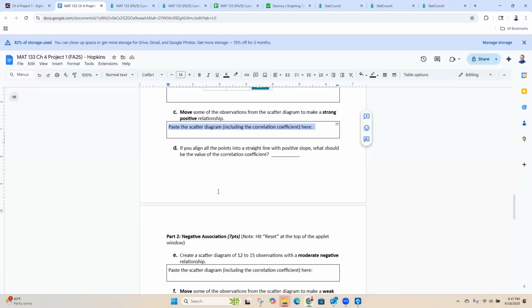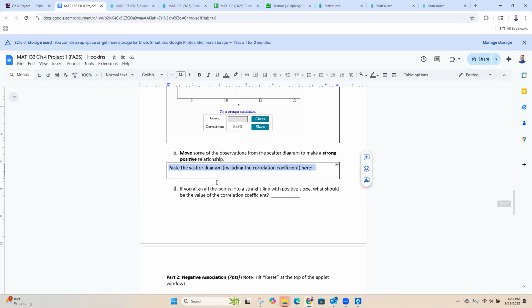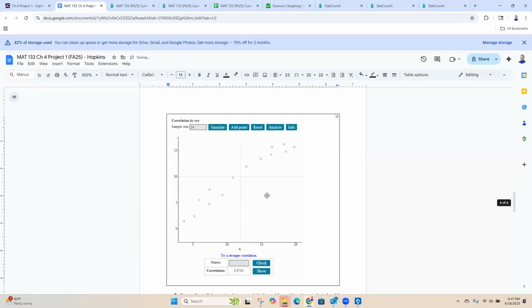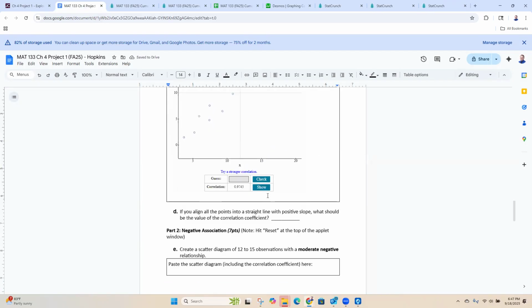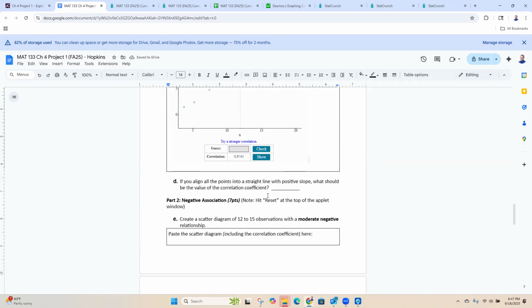And that's question C. All right. Question D. If you align all the points into a straight line with a positive slope, what would be the value of the correlation coefficient? 1. It would be exactly 1.